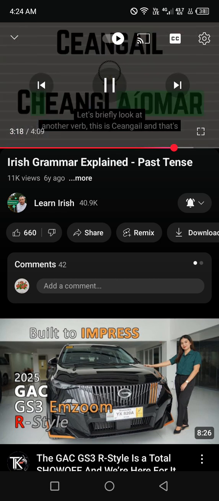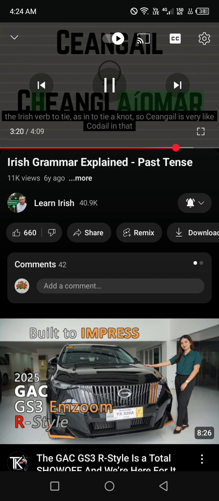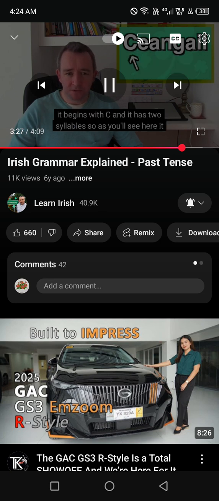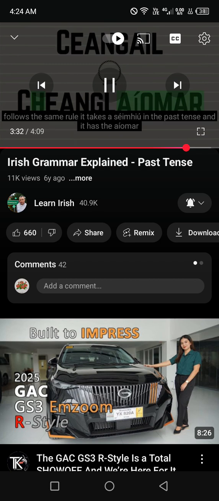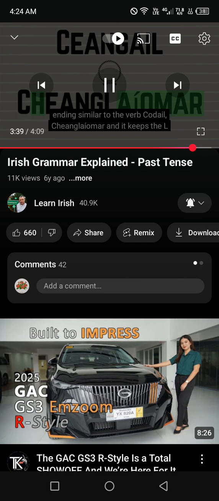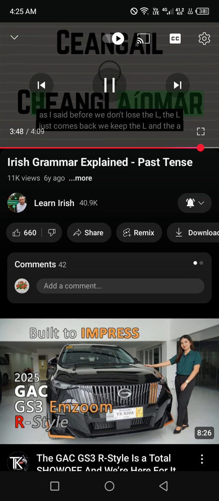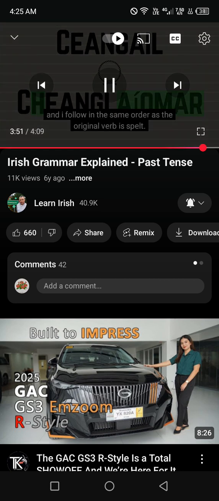Let's briefly look at another verb. This is cprogrammail, and that's the Irish verb to tie, as in to tie a knot. So it is very like codail in that it begins with C and it has two syllables. So as you'll see here, it follows the same rule. It takes a séimhiú in the past tense and it has the -íomar ending similar to the verb codail. Changail. Changlaíomar. And it keeps the L. As I said before, we don't lose the L, it just comes back. We keep the L and the A and the I follow in the same order as the original verb is spelt.